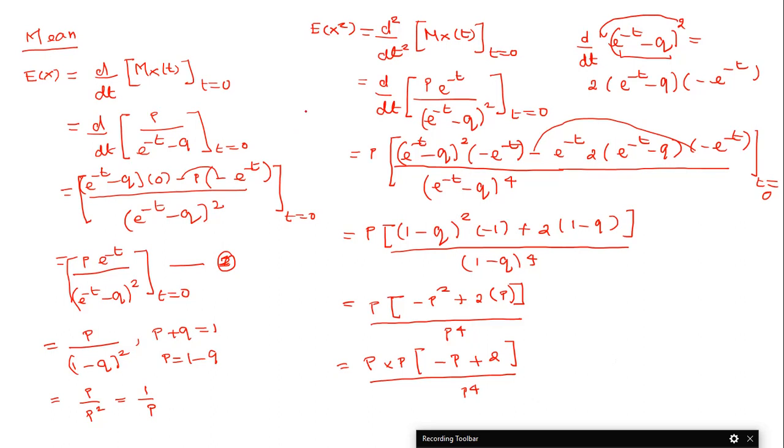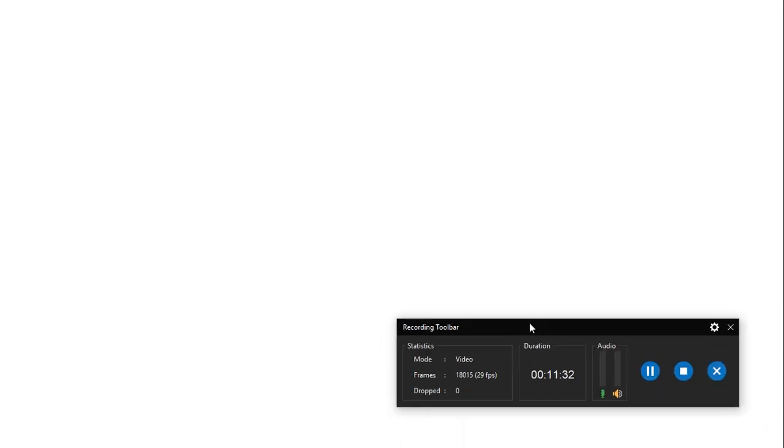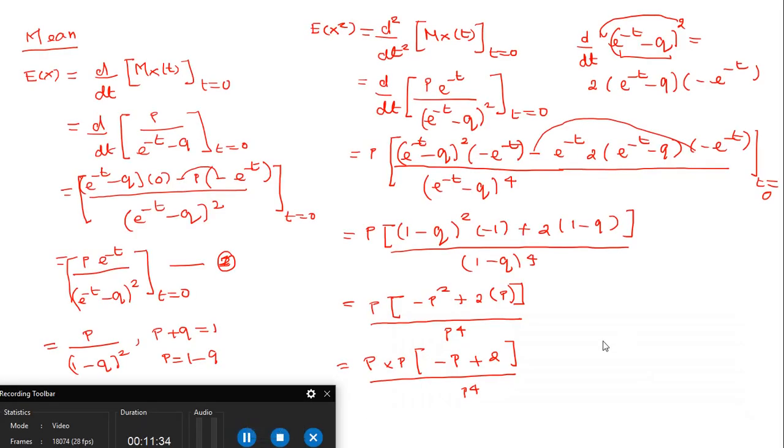So this can be further simplified: we can cancel p and p. The answer becomes minus p plus 2 divided by p square.